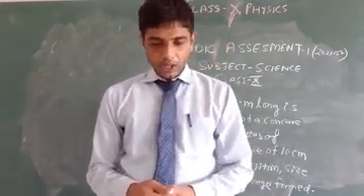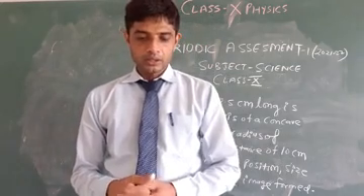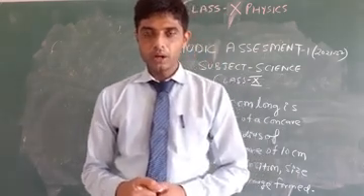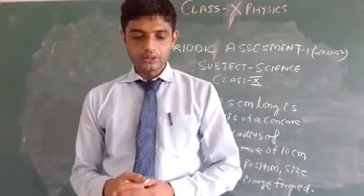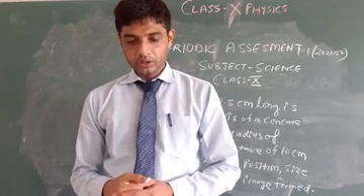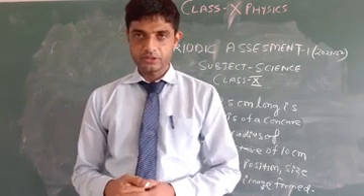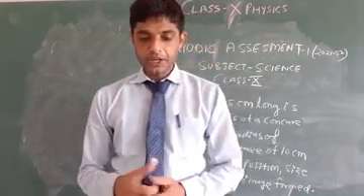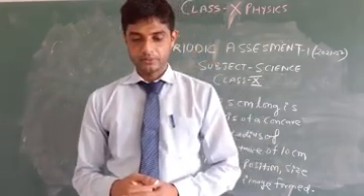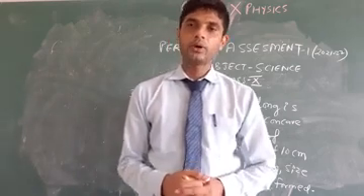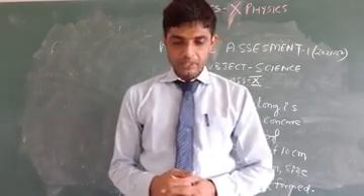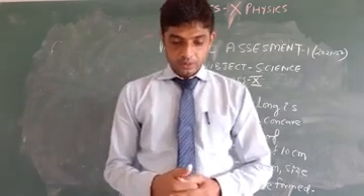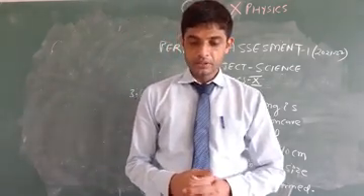Question number 6. An object 5 centimeter high is placed at a distance of 10 centimeter from a concave mirror of radius of curvature 30 centimeter. Find the nature, position and height of the image. Question number 7. A concave mirror produces a 3 times enlarged, magnified real image of an object placed at 10 centimeter in front of it. Where is the image located?